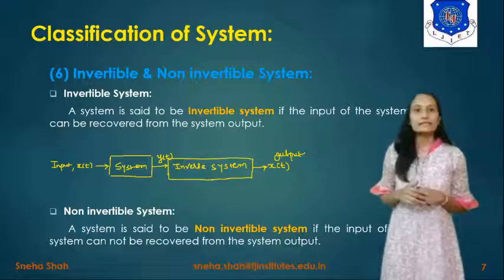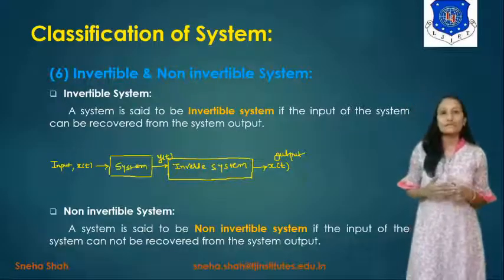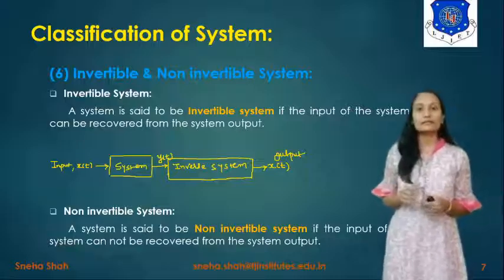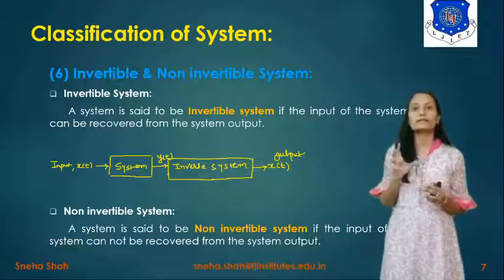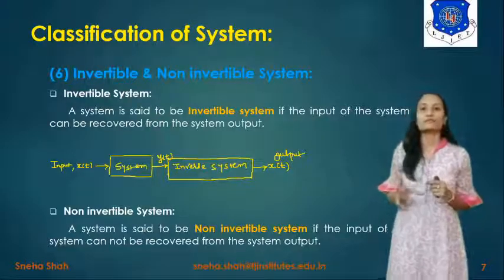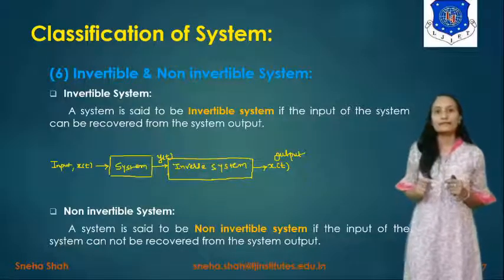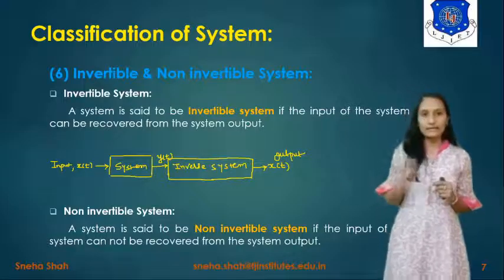Then the next type of system I explained is the stable or unstable system. So what is a stable system? For a BIBO stable system, you have to take the input as finite, and the output should also be finite. Then it is considered a BIBO stable system. Otherwise it is considered an unstable system.